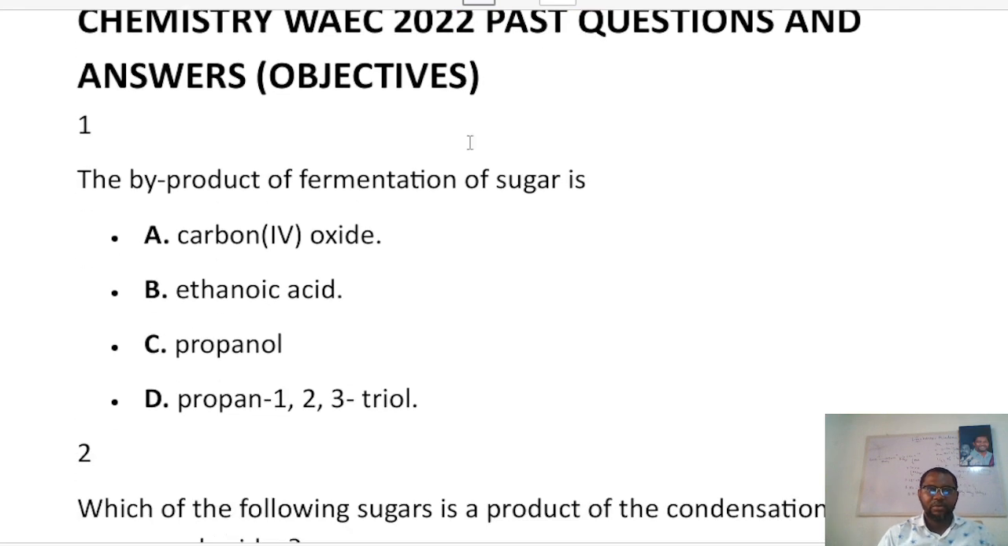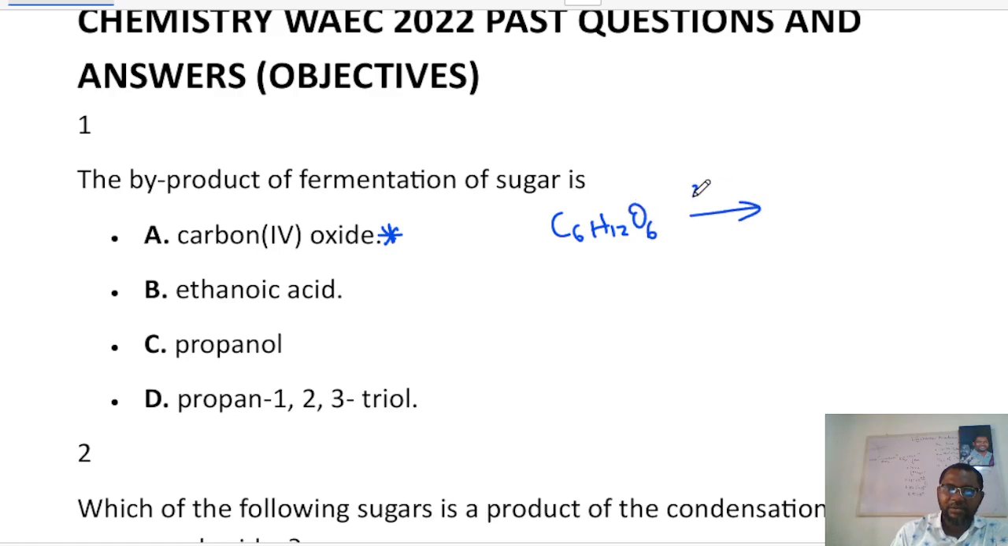Okay, so we go. The first one says the byproduct of fermentation of sugar is... the answer is carbon(IV) oxide. Carbon(IV) oxide is a byproduct of fermentation. The reaction of fermentation is glucose breaking down by an enzyme, zymase, to give us alcohol and carbon(IV) oxide. So this is the reaction for fermentation. So carbon(IV) oxide is the answer.